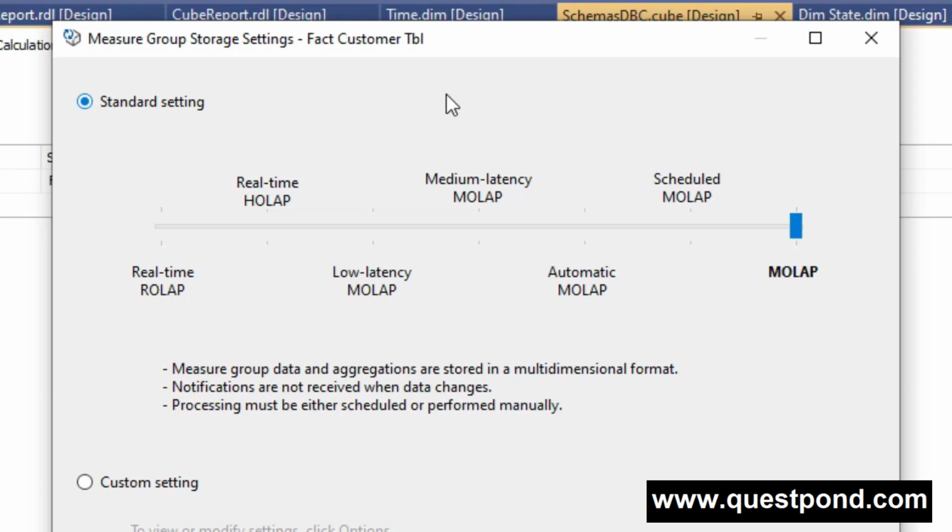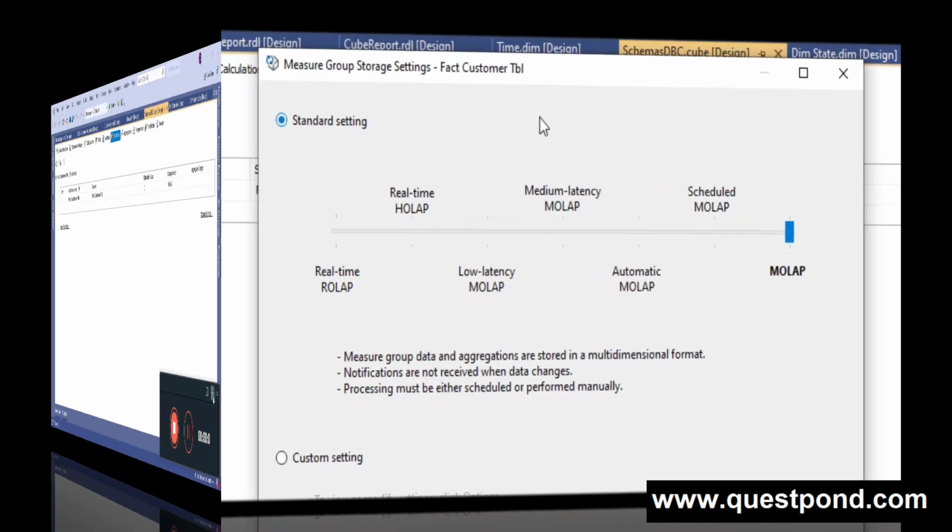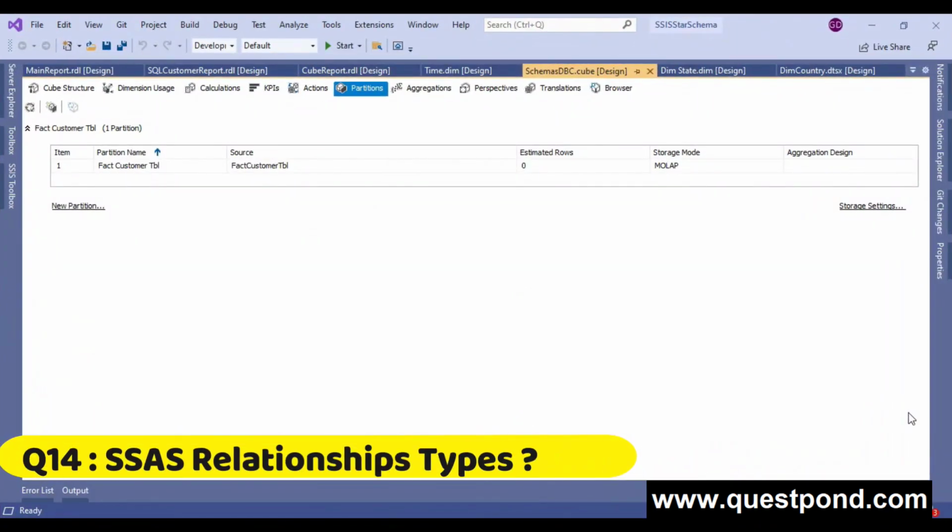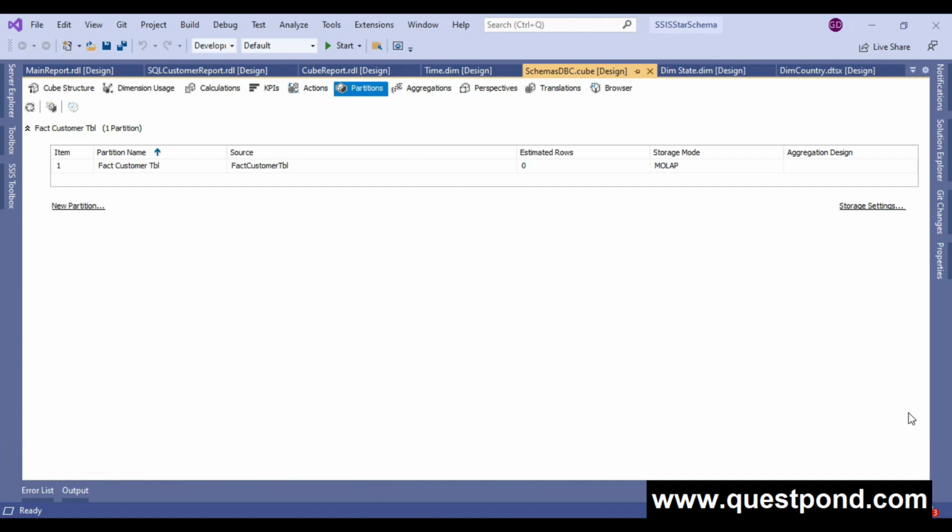Okay, so hey guys, this is all about the storage types in SSAS. I hope you understand this question. Now let's move on to our next question. Explain the SSAS relationship types. Again, a very important interview question. Now let's understand how to answer this question.